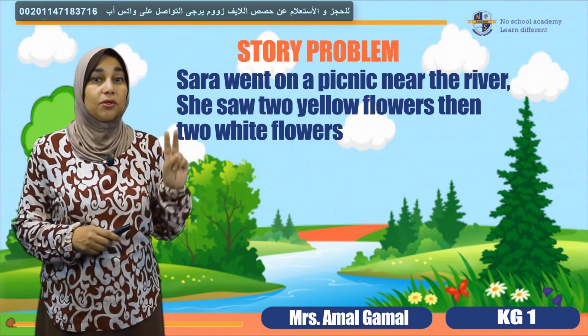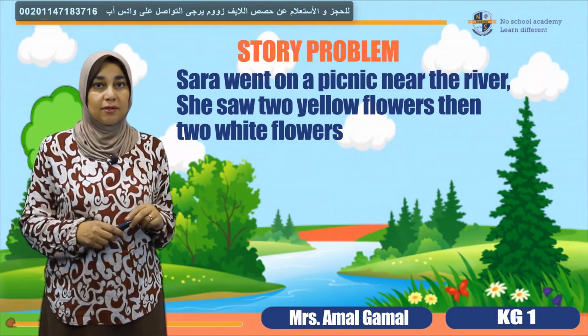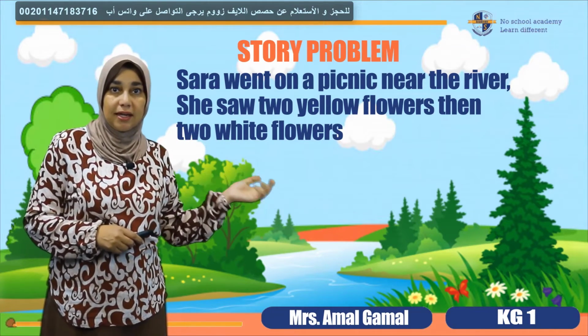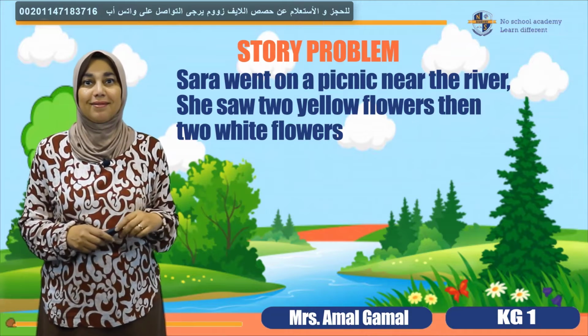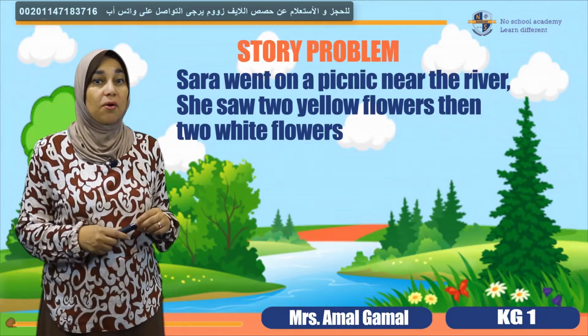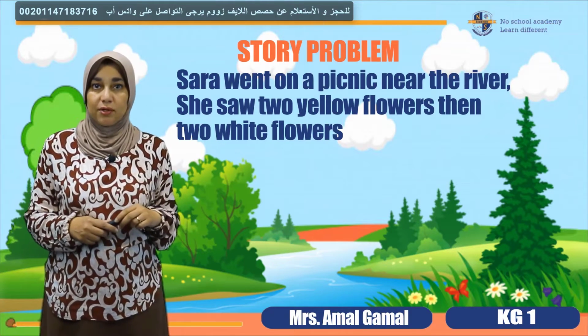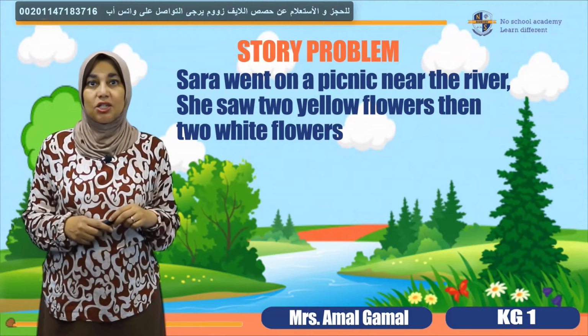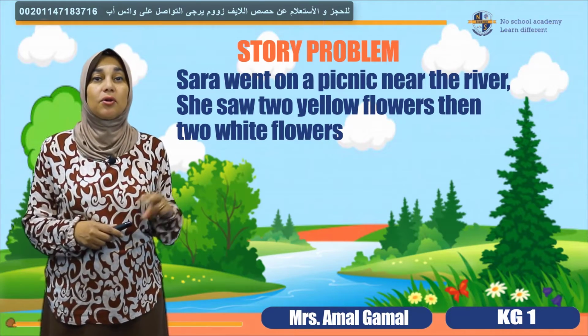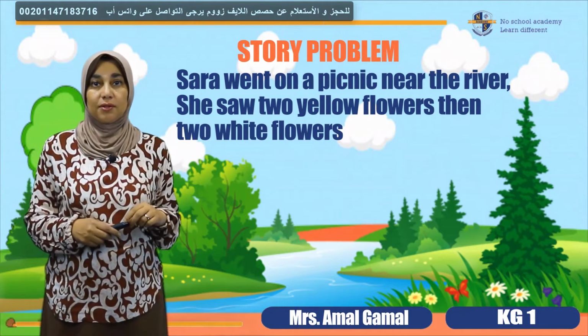She saw two yellow flowers. Can you see the yellow flowers? I can. Okay, then what happened? Then she saw two white flowers. So at the beginning, she saw two yellow flowers. Then she saw two white flowers.